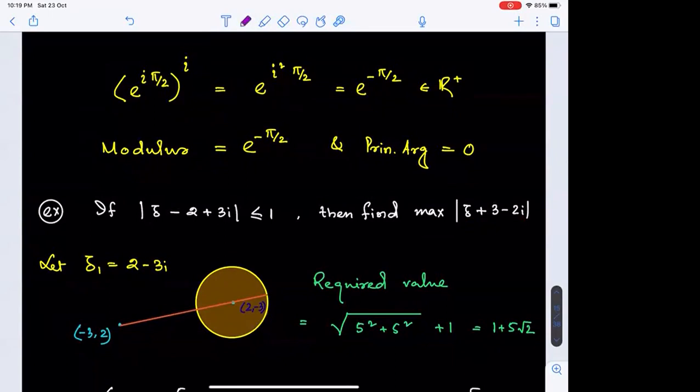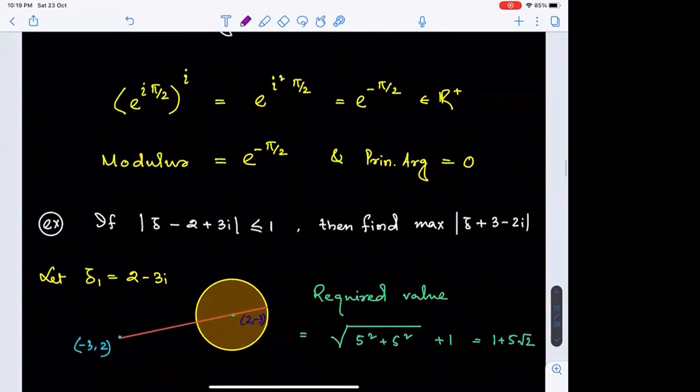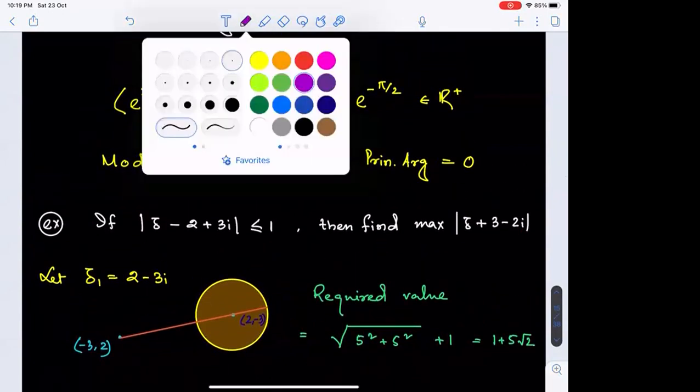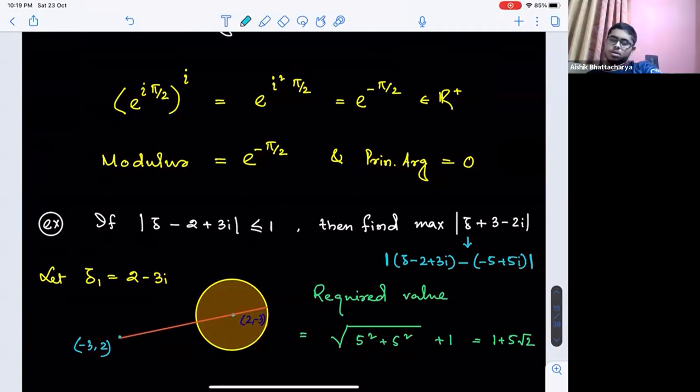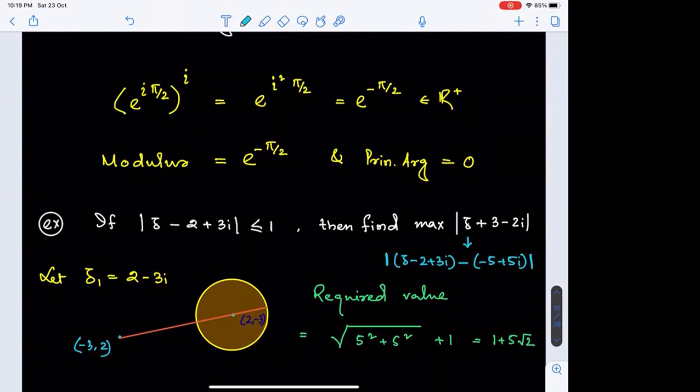I'm just showing you once: we could have written this as modulus of z minus 2 plus 3 iota minus (minus 5 plus 5 iota). Can you write that?